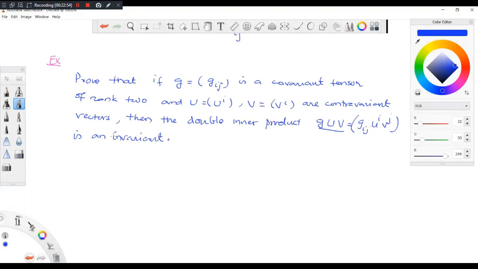Okay, I think this is the same problem which we did now. It is asked in some other way. There, u^i, v^j you write first and g_ij you write next. Here I have written this. So I will give you an exercise: do this using the transformation law. It will be very simple. Okay. Next example.